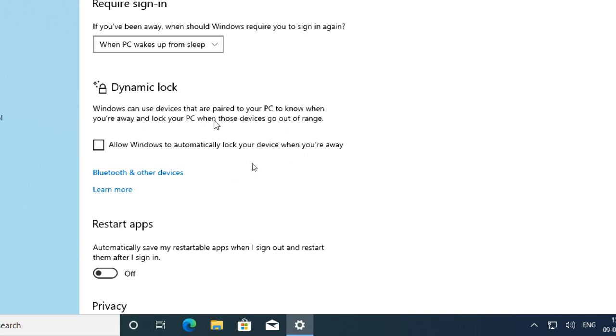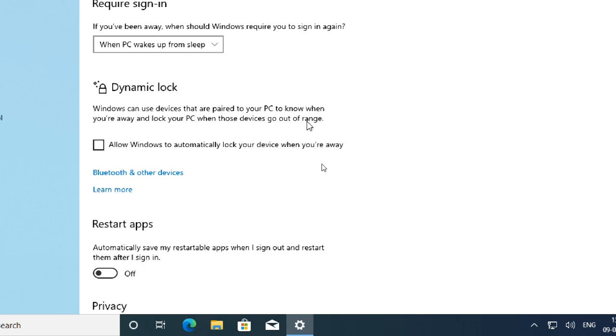Dynamic lock: Windows can use devices that are paired to your PC to know when you're away, and lock your PC when those devices go out of range. Like you can pair your Bluetooth earphones or a mobile phone. So when you carry your mobile phone away, automatically your system is locked. Like you are working on your system, paired with your mobile phone, and then you want to go to the washroom or go outside, and you forget to lock it. When you keep your device away, automatically it will lock.